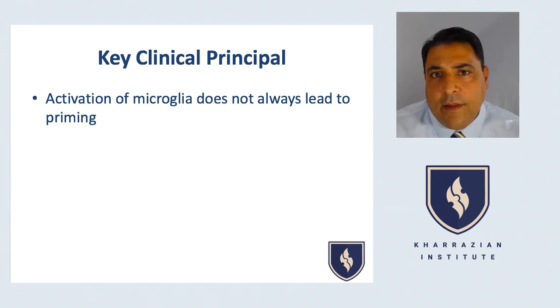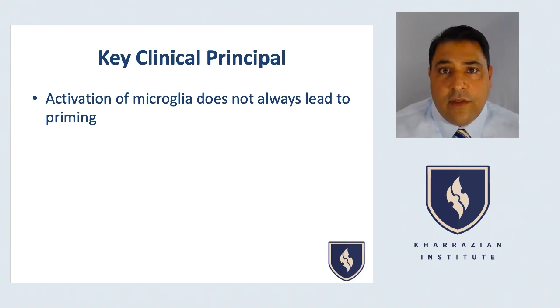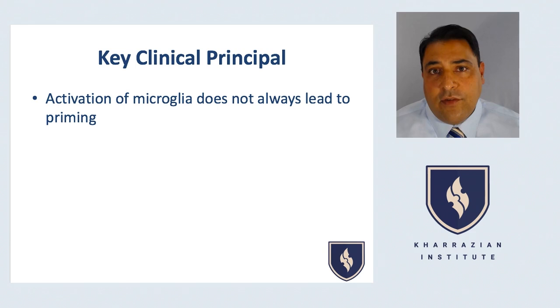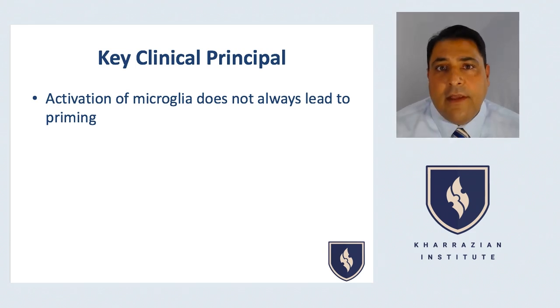I think one of the things that you should be aware of is that many things turn on microglial inflammatory responses, and there's some degree of inflammation in the brain. We all have some degree of inflammation in our brain, just like we have some degree of inflammation in our joints, depending on how much we use our joints or how much systemic inflammation we have. But don't confuse microglial activation towards an inflammatory response necessarily with glial priming.